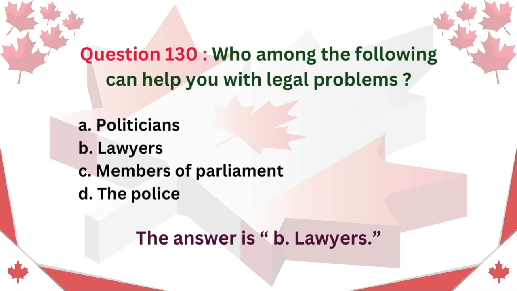Question 130. Who among the following can help you with legal problems? A. Politicians. B. Lawyers. C. Members of Parliament. D. The police. The answer is B. Lawyers.